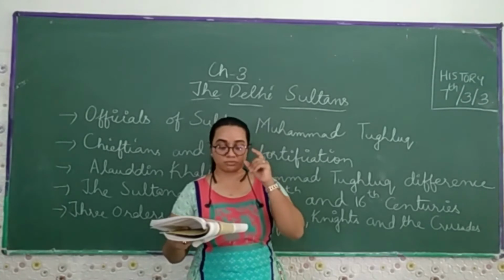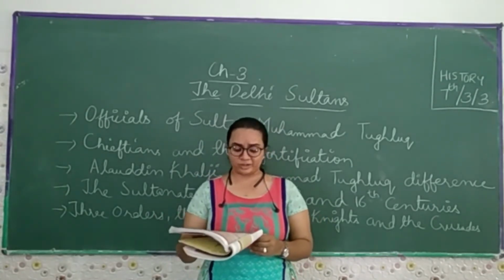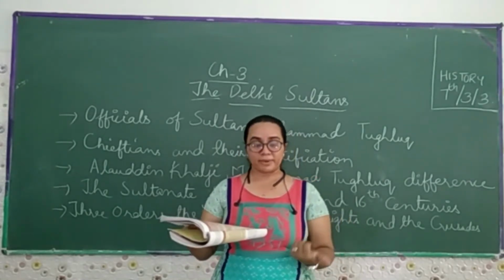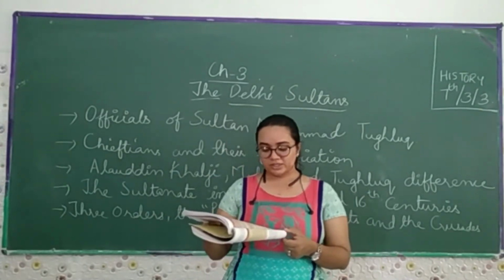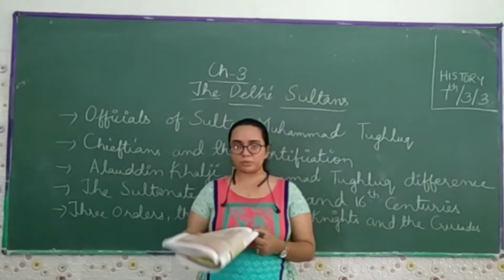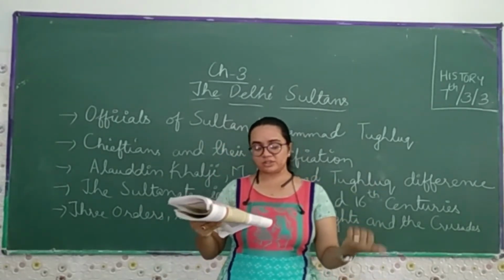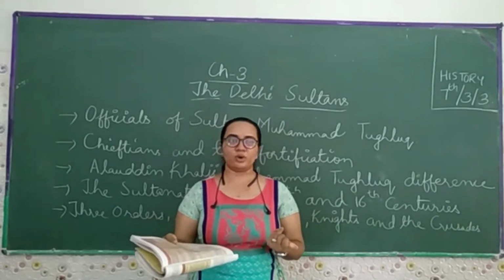Alauddin's administrative measures were quite successful. Yes, it is true that it was quite successful. Chroniclers praise his reign for its cheap prices and the efficient supply of goods in the market. He was successful, which showed the threat to the Mongol invasion. Muhammad Tughlaq's administrative measures were a failure.